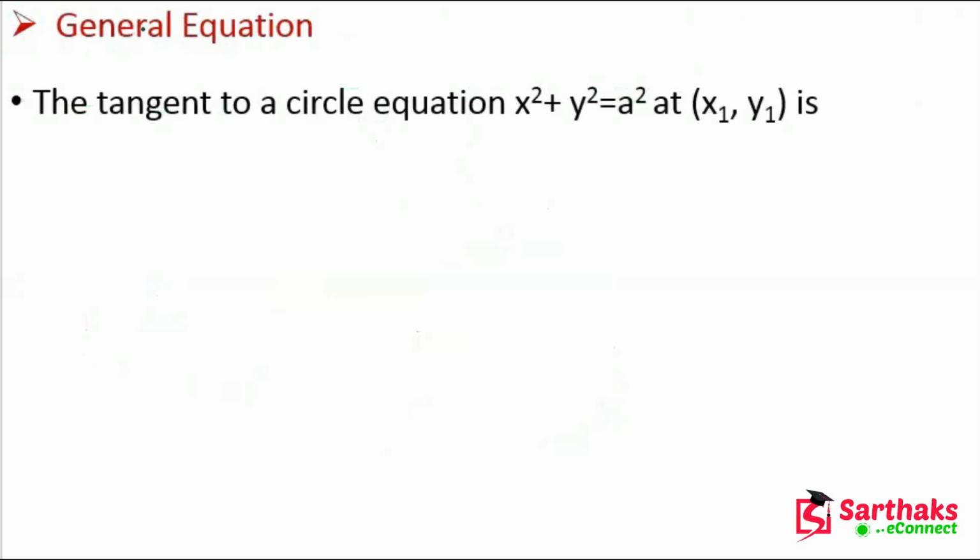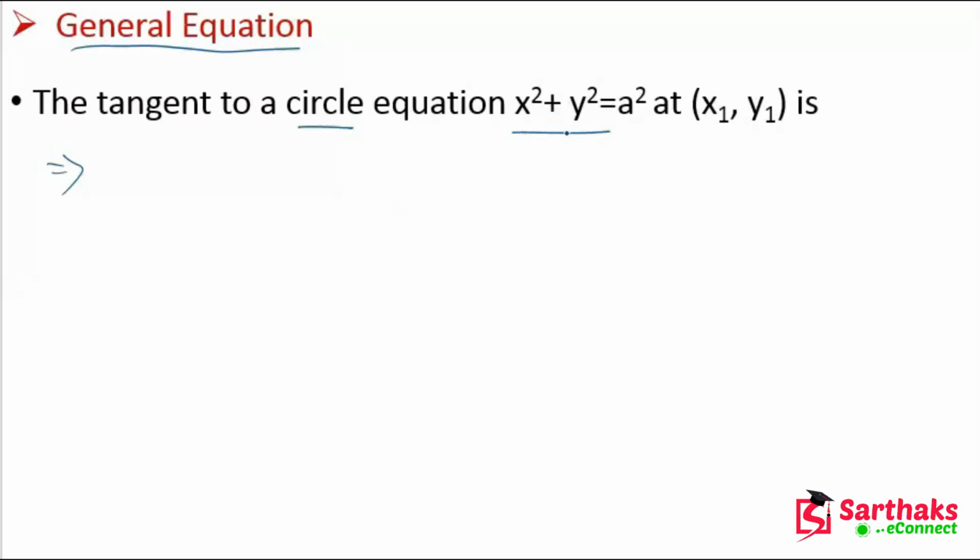Now the next topic is the general equation. Here we are going to discuss the general equation of the tangent. We know that a tangent is a line and every line has an equation. We also know that the equation of the circle is x square plus y square is equal to a square. At (x1, y1) we have to find the tangent equation. So what is the equation? The equation of the tangent is x x1 plus y y1 is equal to a square.